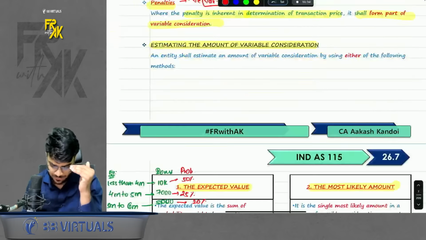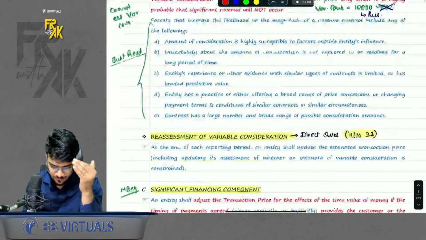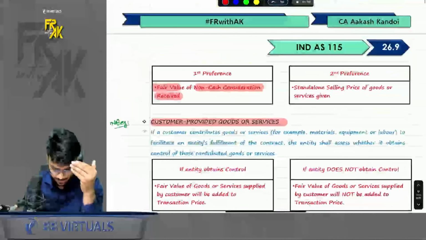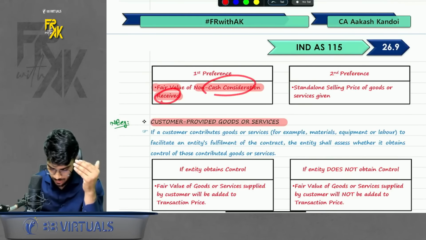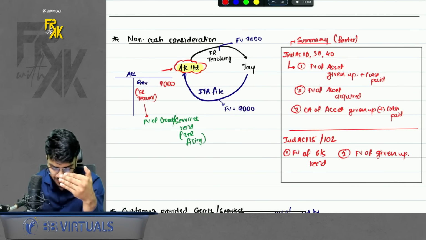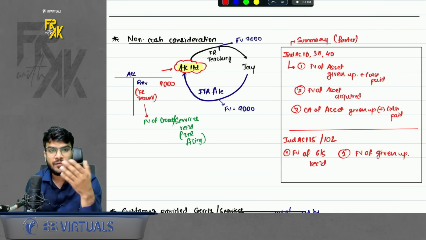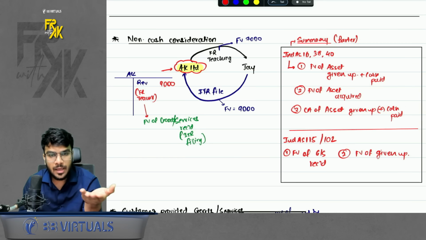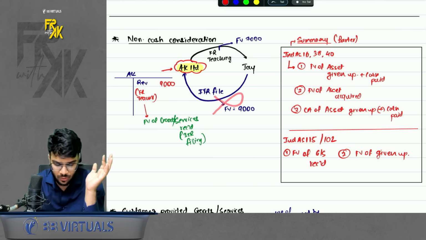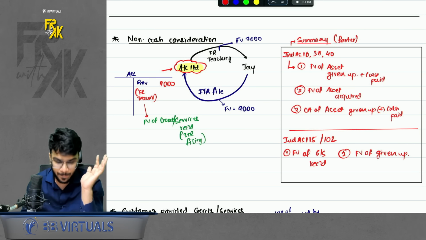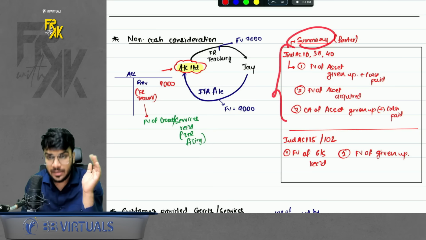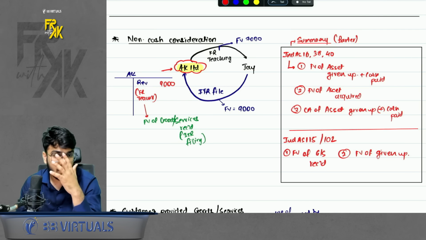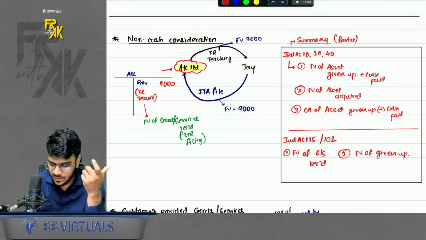So 115 gives us two preferences. 115 says first preference should be given to fair value of service received. So you received which service? You received ITR service. So what is the fair value of ITR? 9,000. Record the revenue of teaching at 9,000. Simple. If this was not available, then you will record at fair value of services given up. Also, I have given a summary of barter transaction in various Ind AS because this is a little contrary to what we studied in